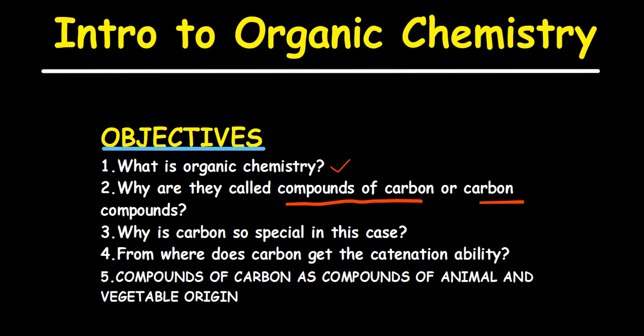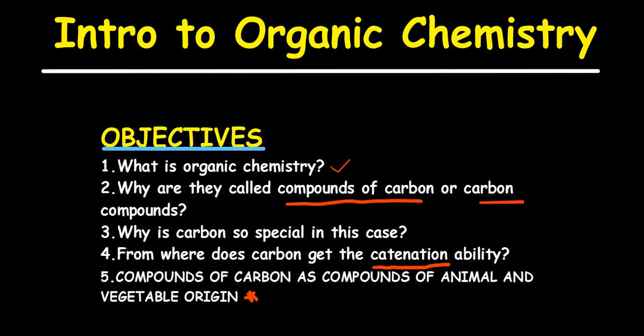There is a property that carbon has, which is called catenation. We are going to discuss where carbon gets the catenation ability, and to end the class, we are going to discuss the origins of these carbon compounds.